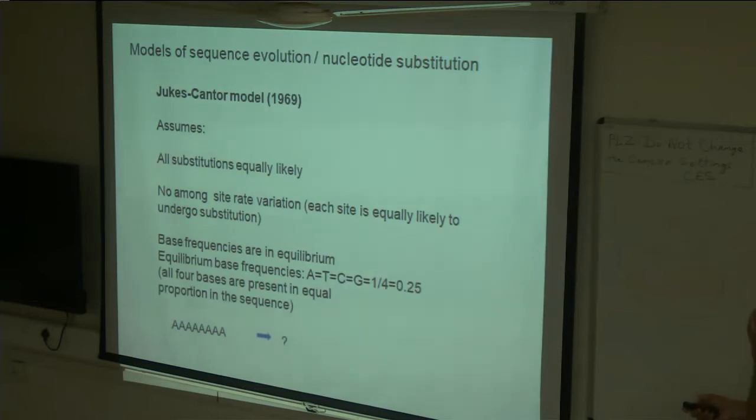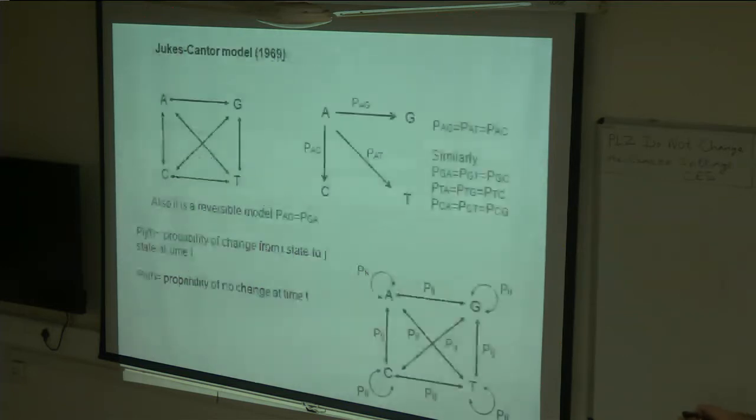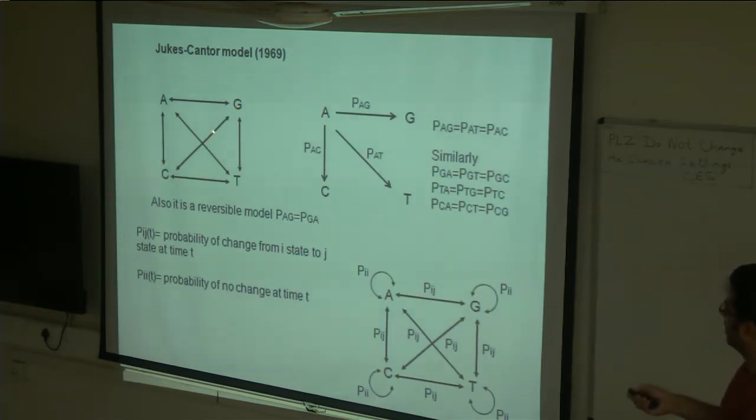So after a while, what will happen is all the bases will be in equal frequencies, if this sequence evolves under the assumptions of the Jukes-Cantor model. So this is basically what the model does. All substitutions are equally likely. So a change from A to G, G to A, A to C, C to A, all of them have the same probability, the same likelihood.